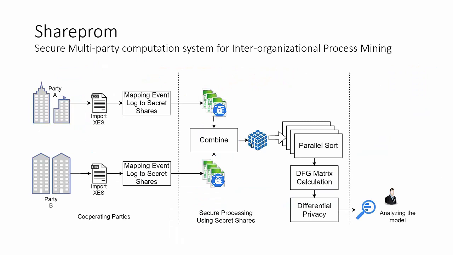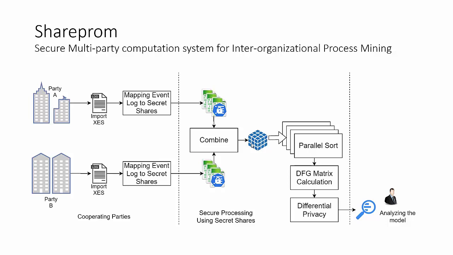To realize this scenario, party A and party B import their event logs into their respective Shareprom clients, which are under their control. The Shareprom client of each party converts the logs into secret shares. Then it imports the secret shares to the ShareMind servers. Meanwhile, the data analysis firm runs a third ShareMind server. The firm only exchanges secret shares with the servers of party A and B.